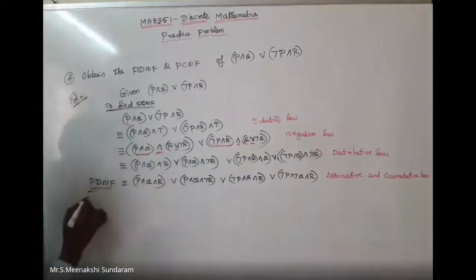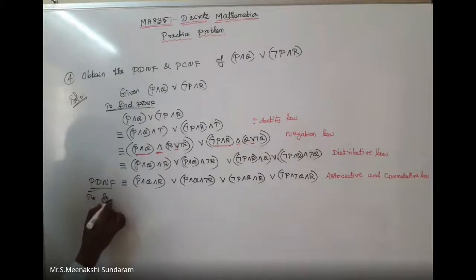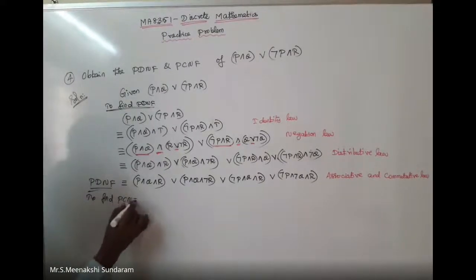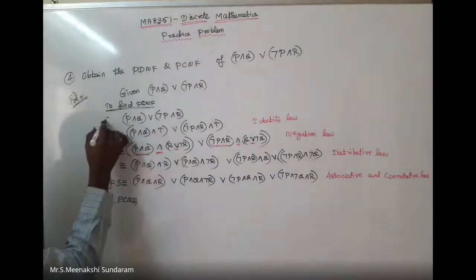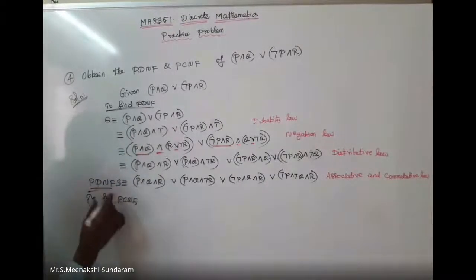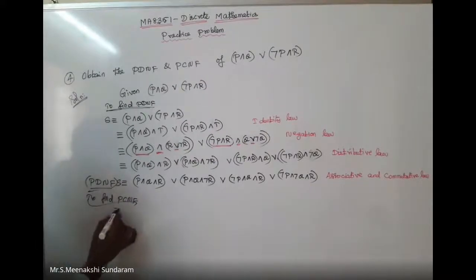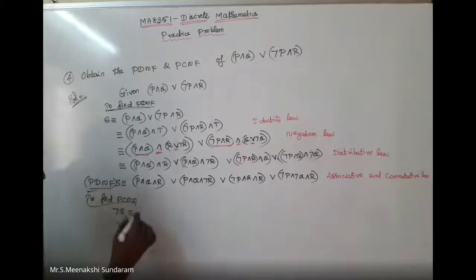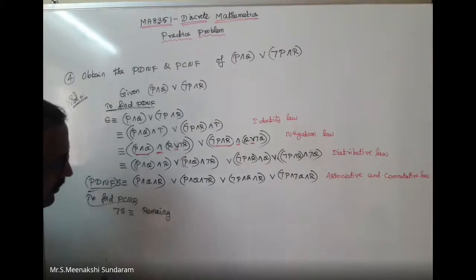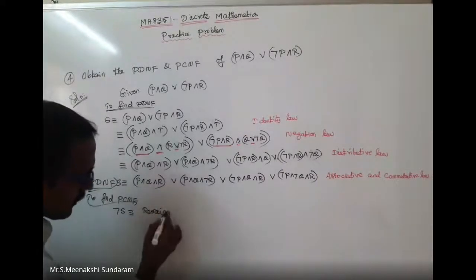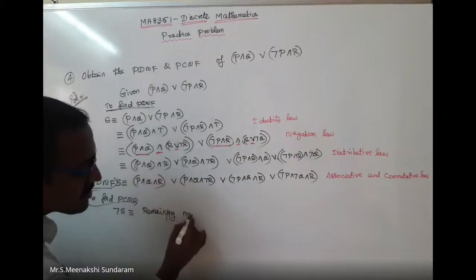To find PCNF, how to find out the PCNF? This is simple, you can take it as yes. So you can go for negation of yes. Remaining min terms you can write.